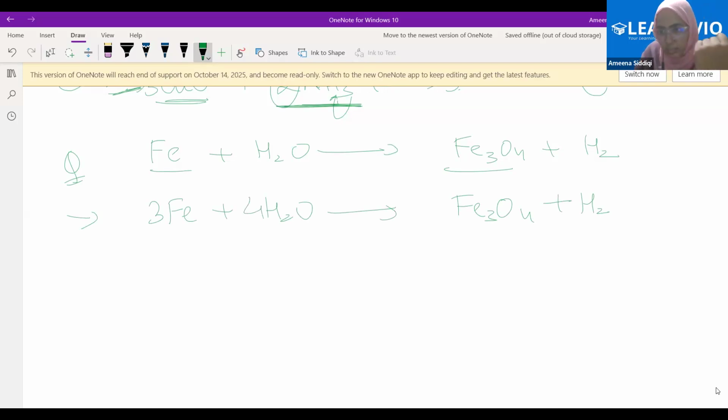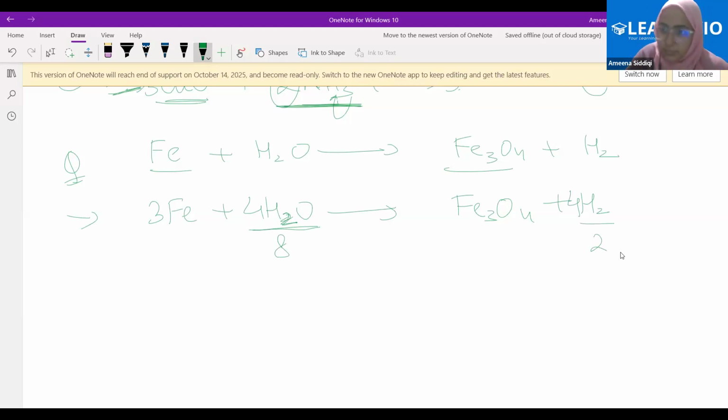Now see, is iron balanced because of this? Yes, it is balanced. Now see the number of hydrogen atoms. No, it's not balanced on the RHS. What is not balanced? The hydrogen atoms. How many atoms on the reactant side? 8. The atom is 8, and it is 2 on the RHS. Right. So I can just have a 4 here. That will make it 8.